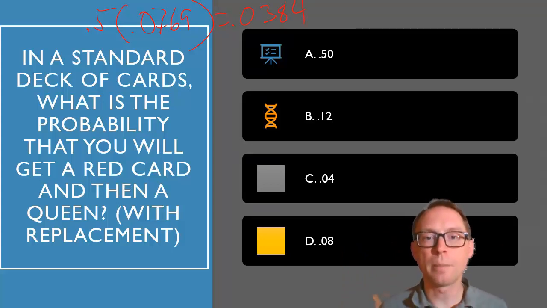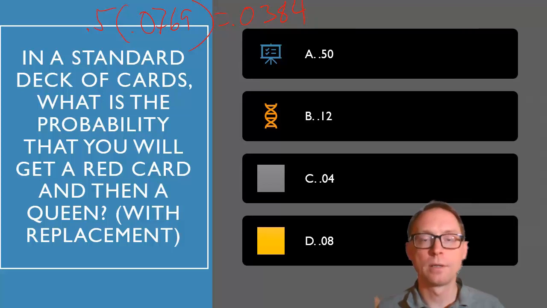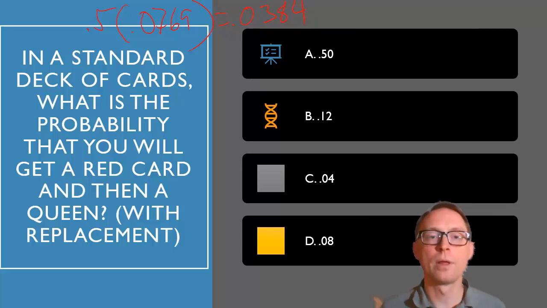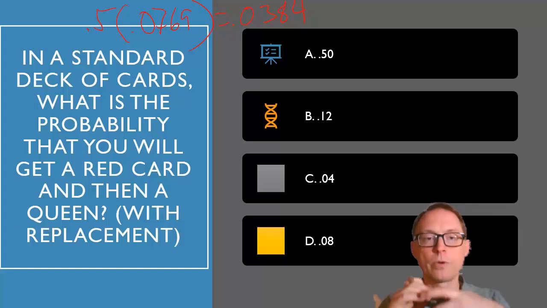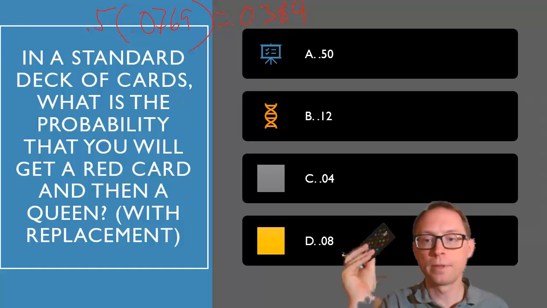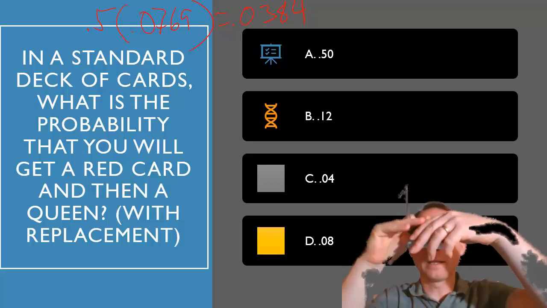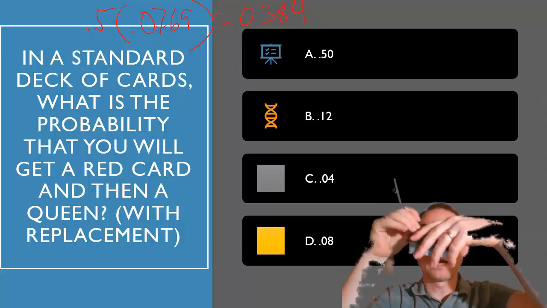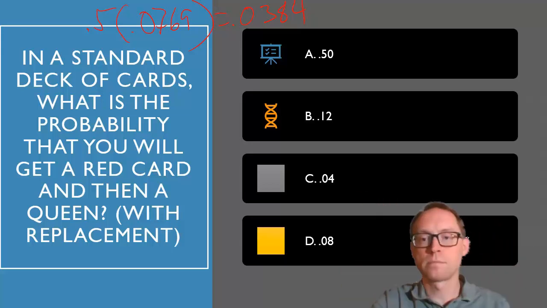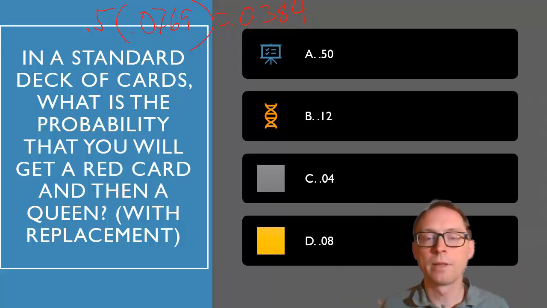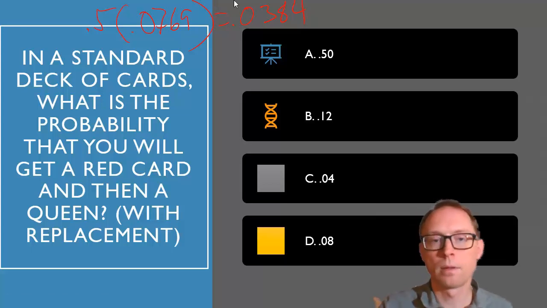So there's about a 4% chance, the probability is 0.0384, that you will pull a red card out the first time, then you put it back in, and you're going to pull out a queen. Probability of that happening is about 0.0384. Next.